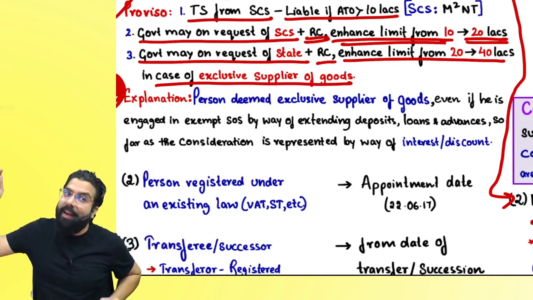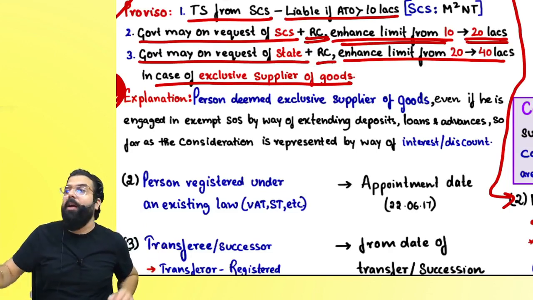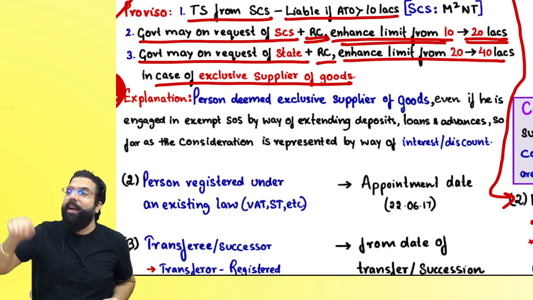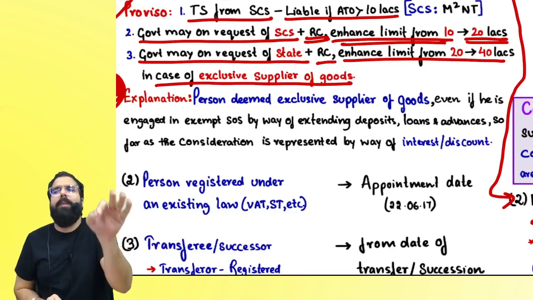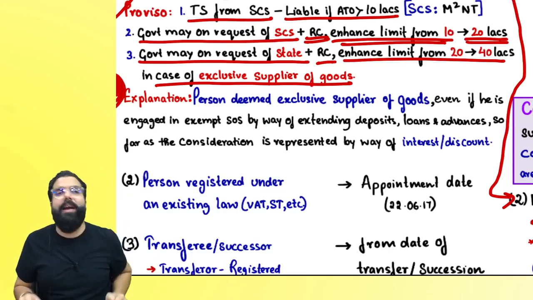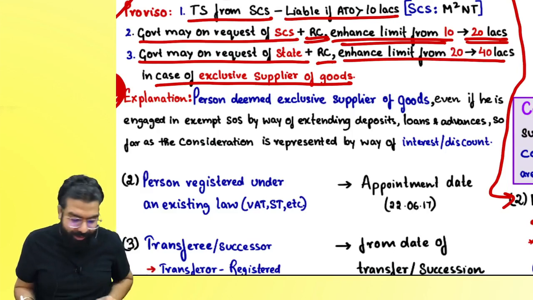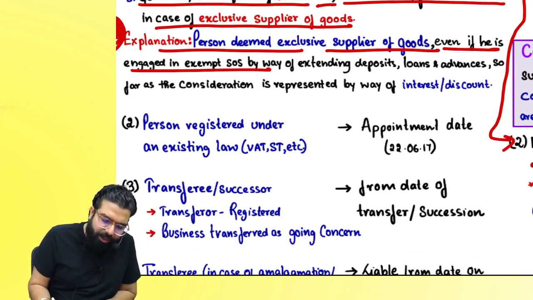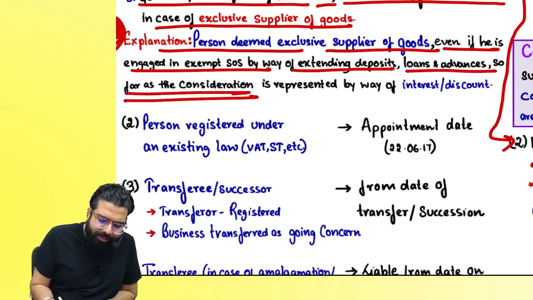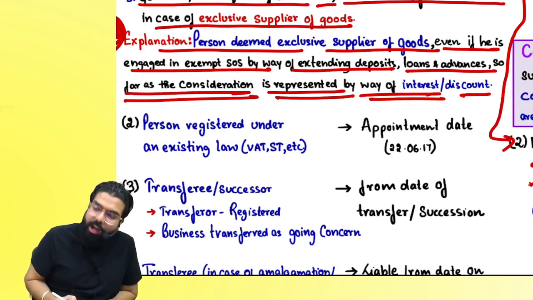Remember always, interest will come in your aggregate turnover, but because of interest, you will not get the lower limit of 20. You will still be an exclusive supplier of goods and you will be given the higher limit of 40 lakh rupees. A person shall be deemed to be an exclusive supplier of goods even if he is engaged in the exempt supply of services by way of extending loans, advances, or deposits, so far as the consideration is represented by way of interest or discount.